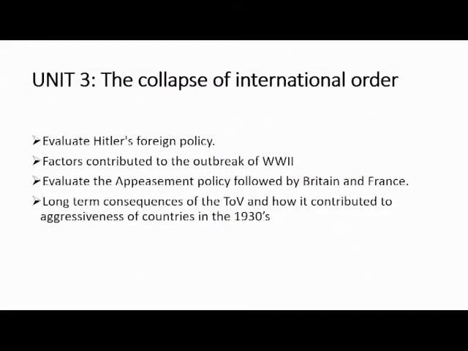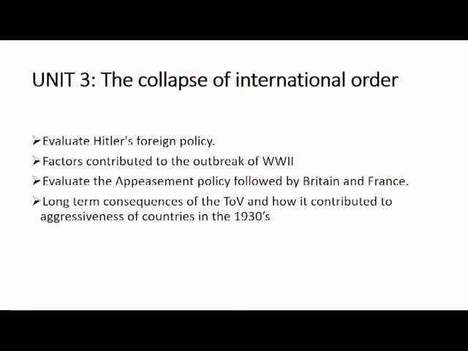You should know. This policy of appeasement was specifically meant for Hitler, and it was followed by Britain and France. In other words, they appeased Hitler to do whatever he was demanding. But in the end, it contributed to the outbreak of the Second World War.